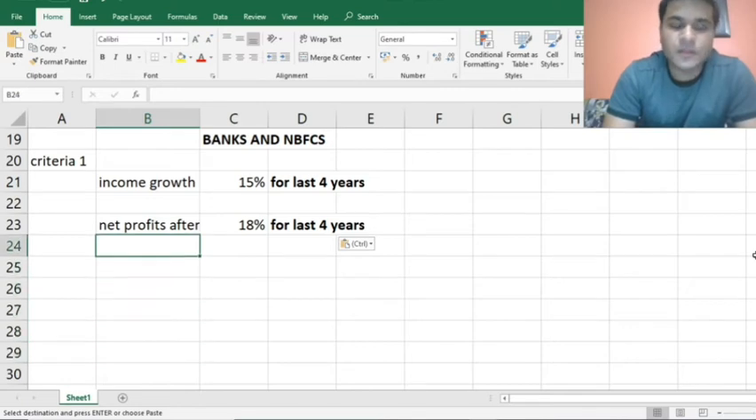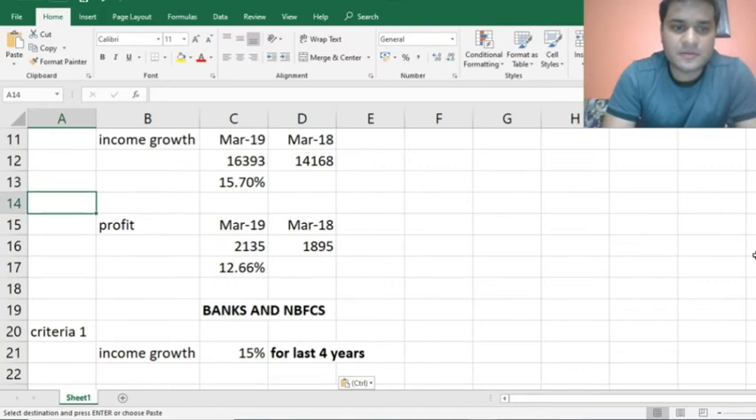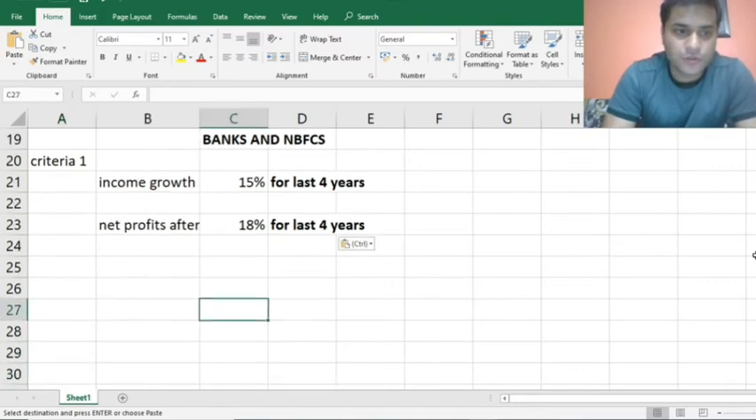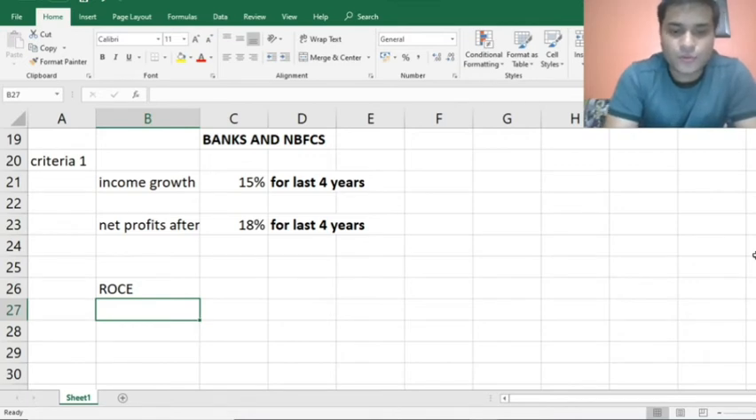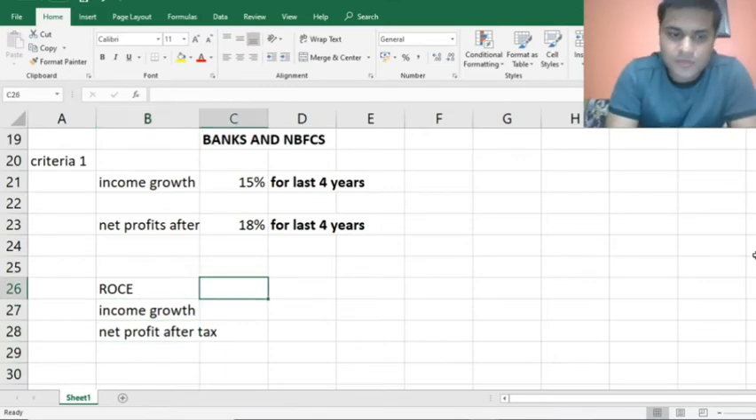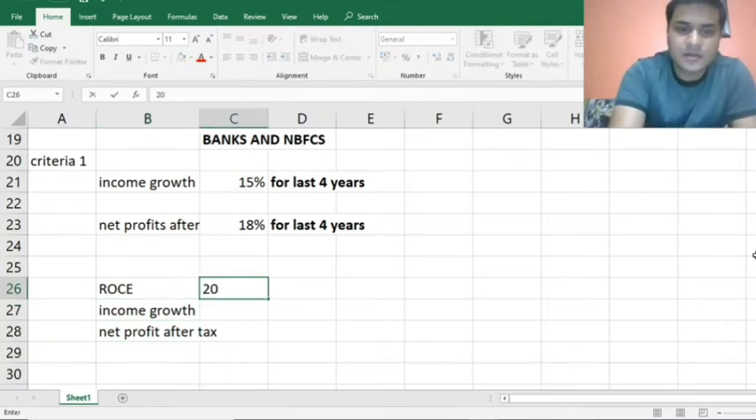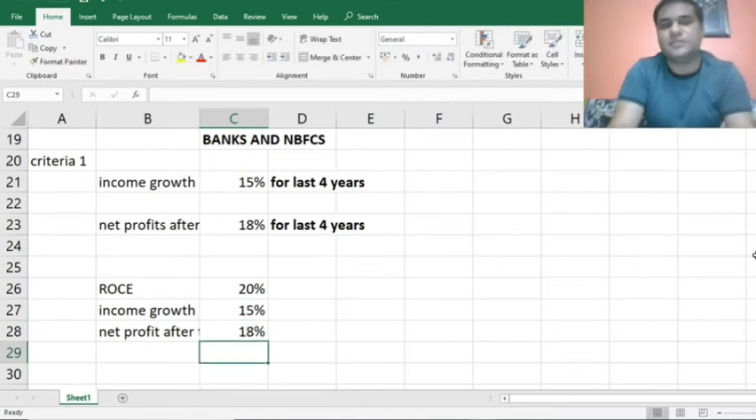Now, let's just revise what we have done so far. We have gone through ROCE. We have gone through income growth. We have gone through net profit after tax. Now for ROCE, we took it as 20%. For income growth, we took it as 15%. And for net profit after tax, we took it at 18%.